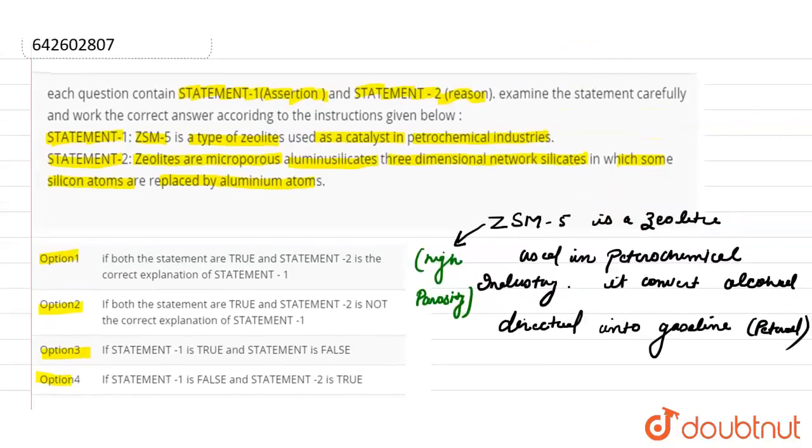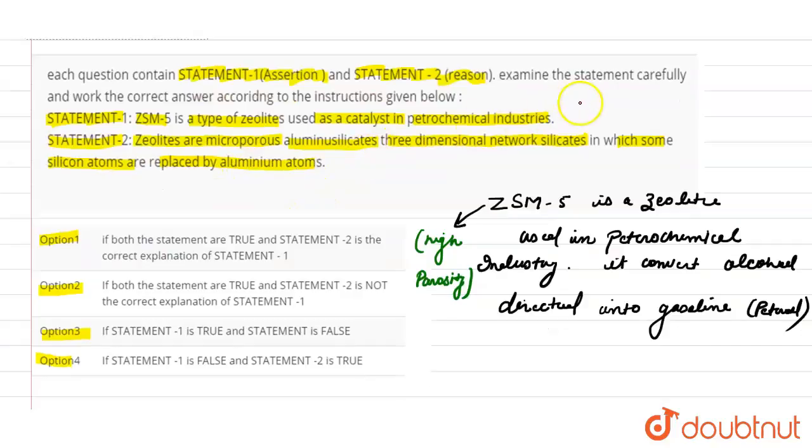Okay, and here the reason is zeolites are microporous aluminosilicate three-dimensional network silicates in which some silicon atoms are replaced by aluminium atoms. As here statement 1 is correct and statement 2 is also correct here.